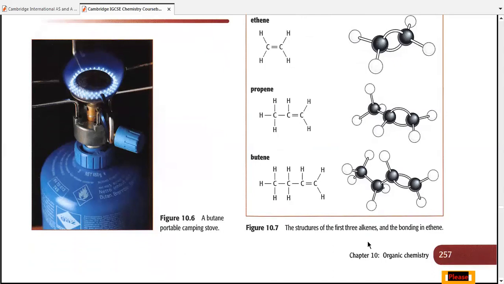2 carbon atoms, eth, and double bond, ene. So ethene. 3 carbon atoms, prop, a double bond represented by ene, so propene. And in a similar way, 4 carbon atoms are represented by but. A double bond is represented by ene, E-N-E, hence butene. The list would go on: pentene, hexene, heptene, and so on and so forth.